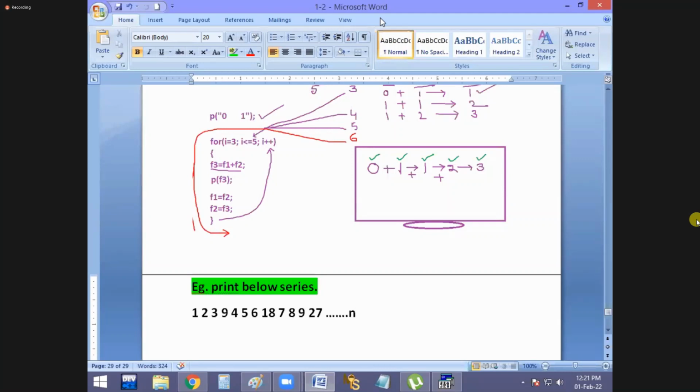Actually, it is a silly example. Actually, it is a silly one. Not a risky one also. Silly example.